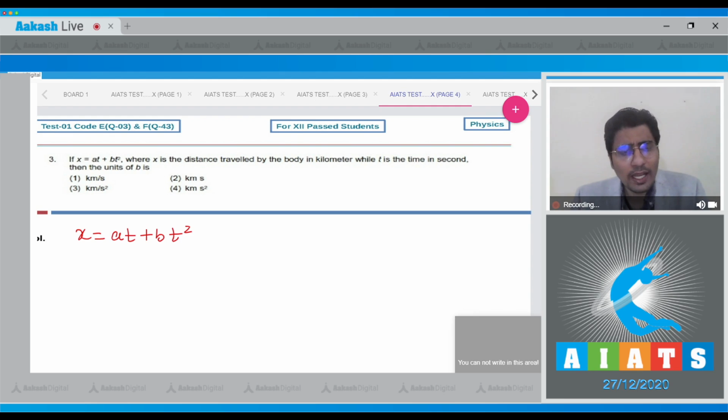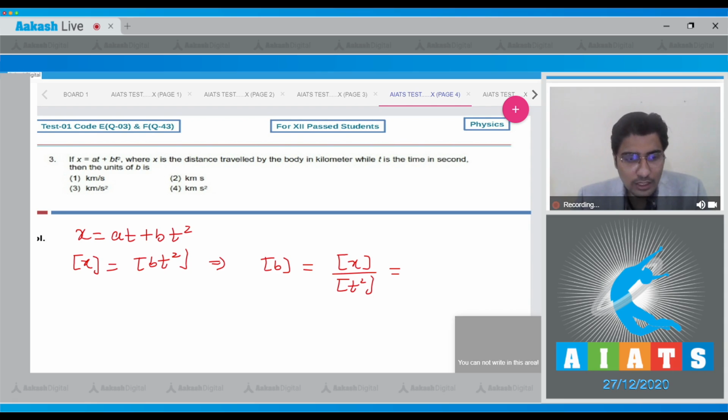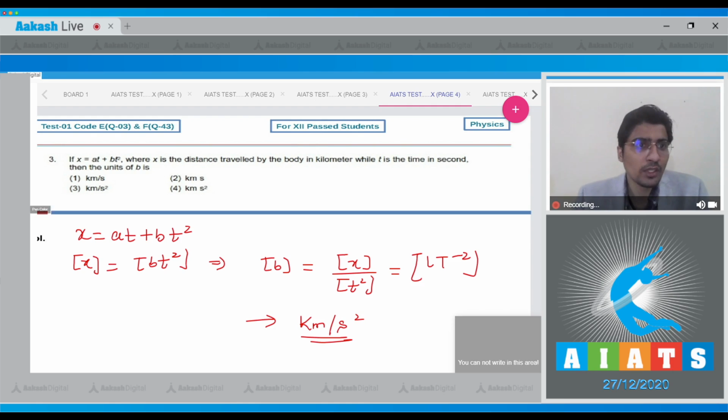Dear student, herein using the principle of homogeneity, we can write down that the dimension of x should be equal to the dimension of bt square. This means that the dimension of b will be equal to dimension of x divided by dimension of t square, and this will be equal to LT minus 2. In terms of units, this will be equal to kilometer per second square, meaning that for this question the correct answer is option number 3.